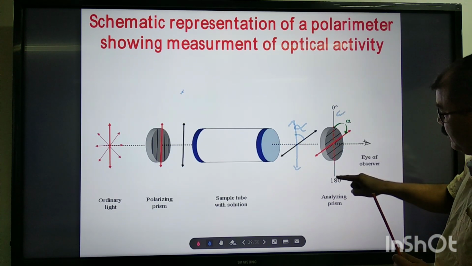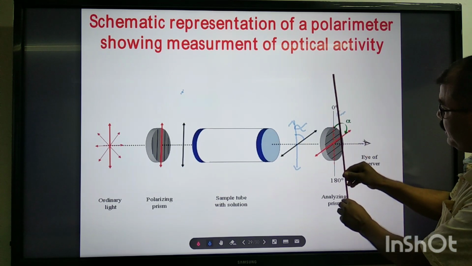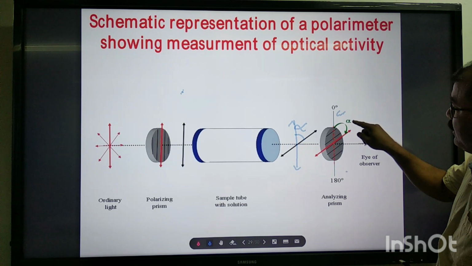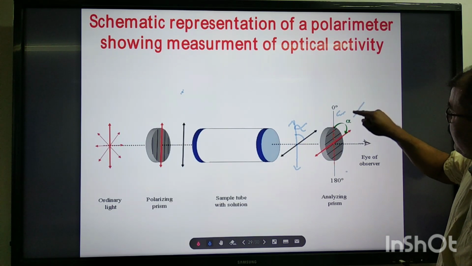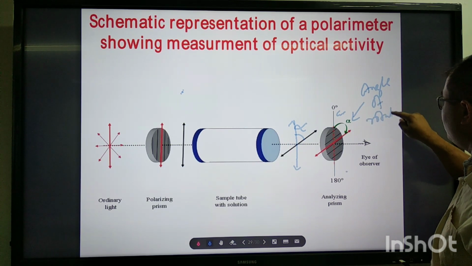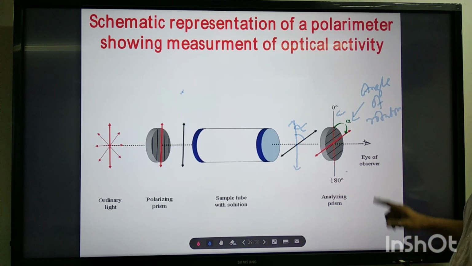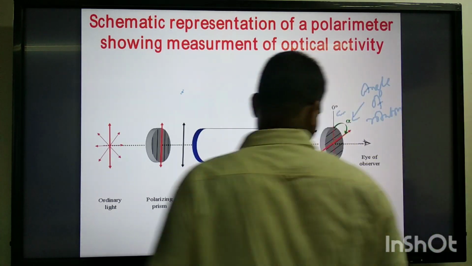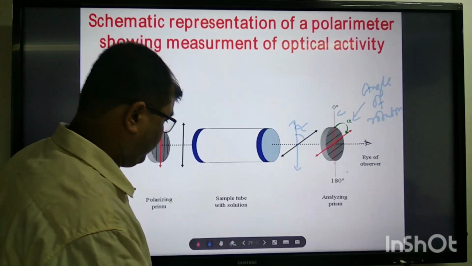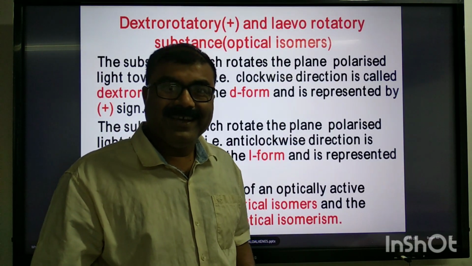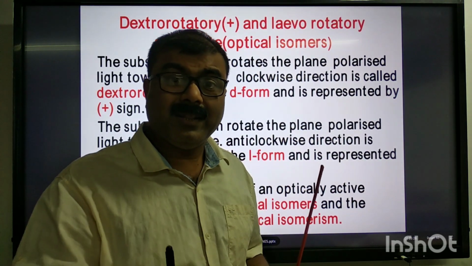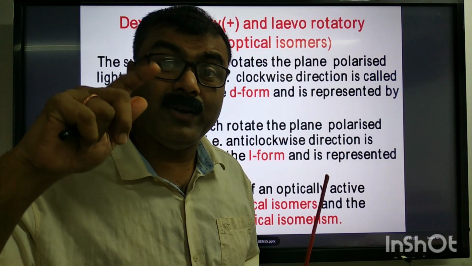This is the original direction of the plane polarized light, and this is the angle at which it is rotated, the angle of rotation. Is it clear?